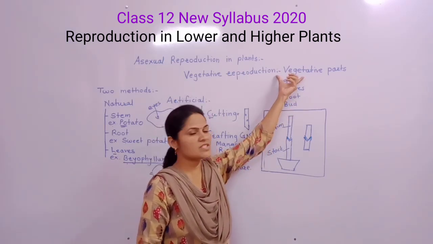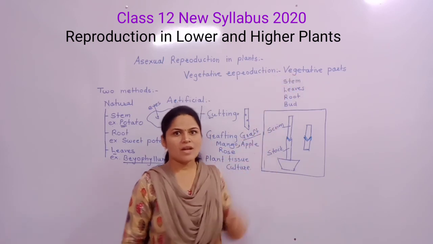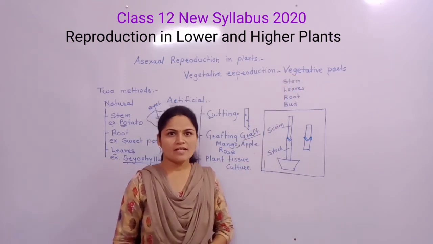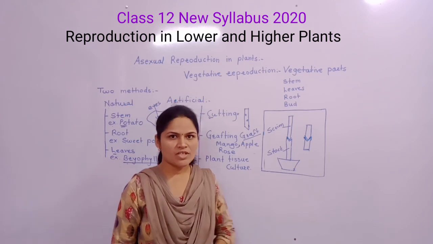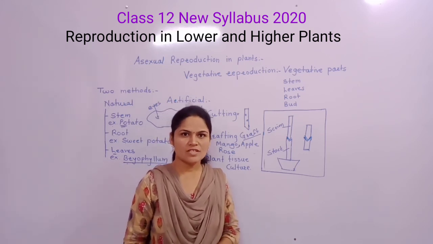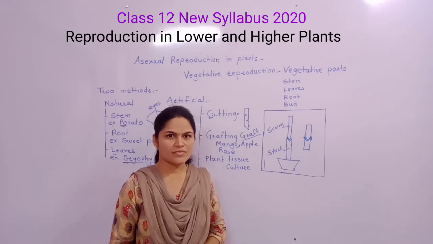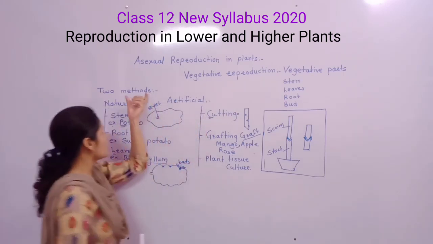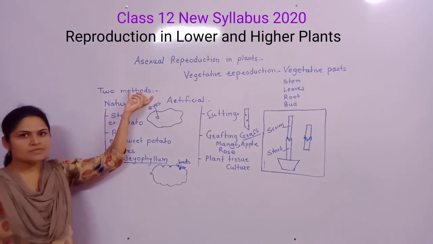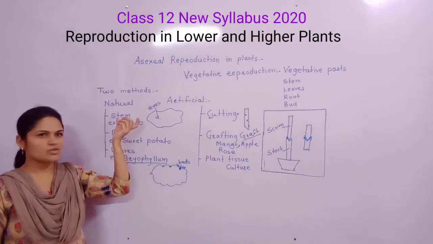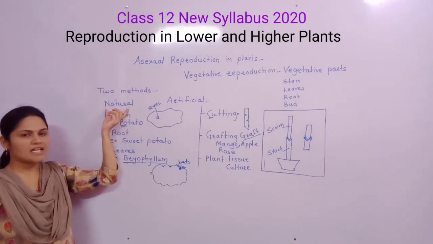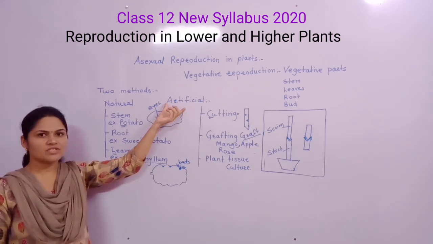By using vegetative parts, the plants grow, and that type of propagation is known as vegetative propagation or vegetative reproduction. There are two types or methods of vegetative reproduction: natural and artificial.